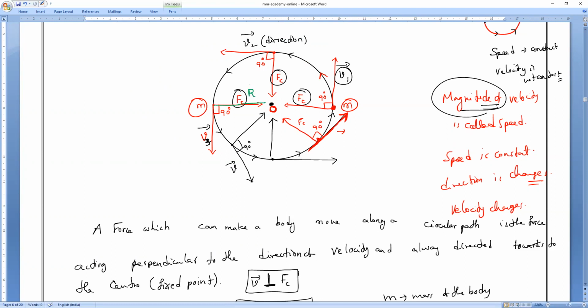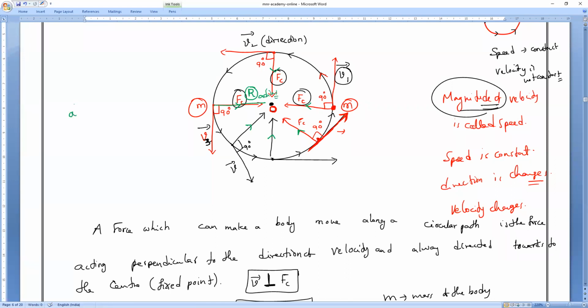Yes, sir. So always keep it in mind. Now, a new statement. Centripetal force always acts along the radius or towards the center. Do you understand what I'm saying? The centripetal force always acts along the radius, or towards the center. Both are the same. Clear? So please remember that. R means radius. Please note it.